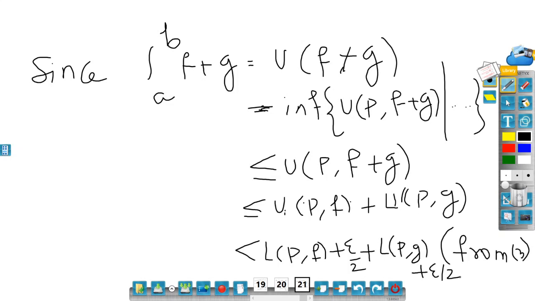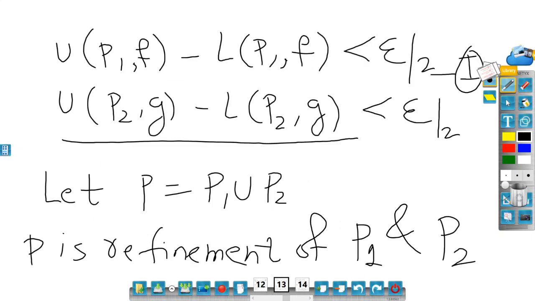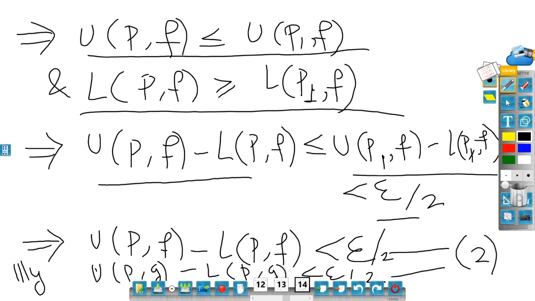Now how did I get this? Because if you go back to the initial part, here we have shown that UPF minus LPF is less than epsilon by 2. So UPF is strictly less than epsilon by 2 plus LPF, and UPG is strictly less than epsilon by 2 plus LPG. So that is number 2.